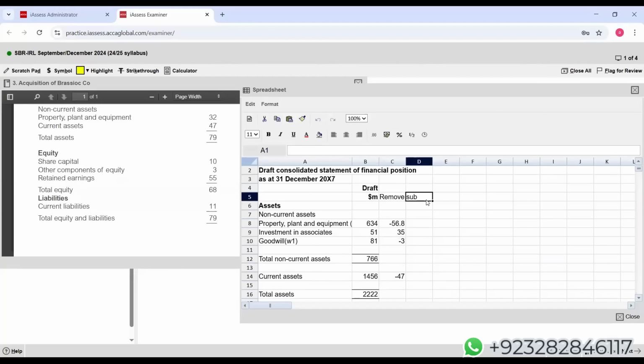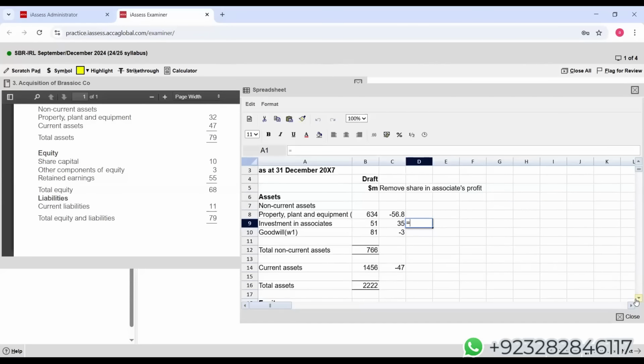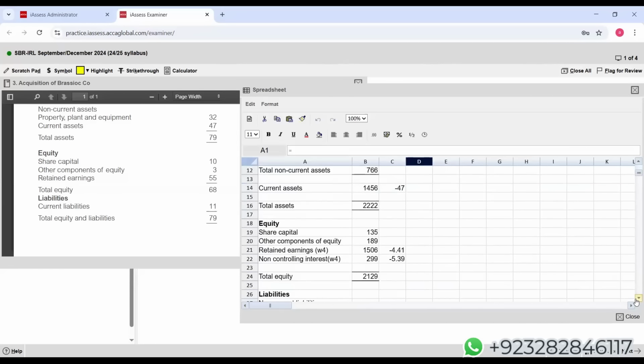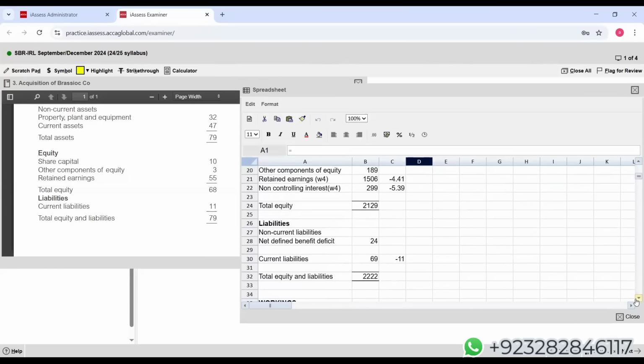Then we have the associate's profit. Share in associate profit. If you recall the group share, which we took as 4 point something, it is actually the 45% share of profit in associate, not group share. Now it has to be positive, it will not be negative, okay?